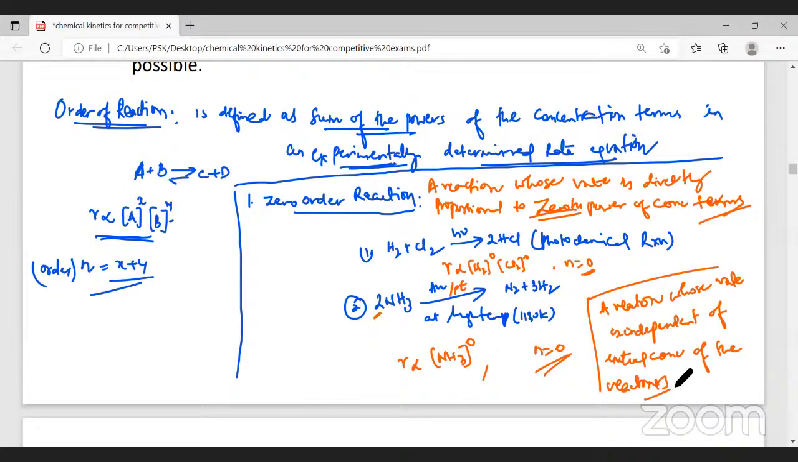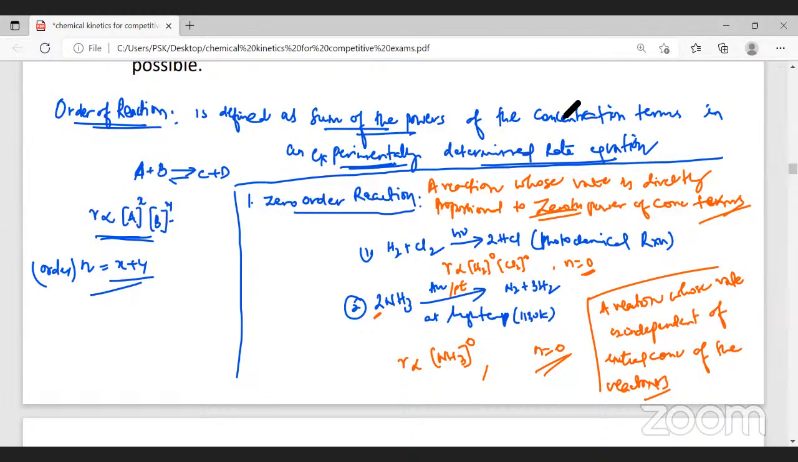So it means a zero order reaction does not depend on the concentration of the reactants. Those kinds of reactions are called zero order reactions. It's a 2-mark question for your 12th standard, but a lot of competitive exam questions are there. We have to learn based on this order. We will learn the other orders of reactions also now.